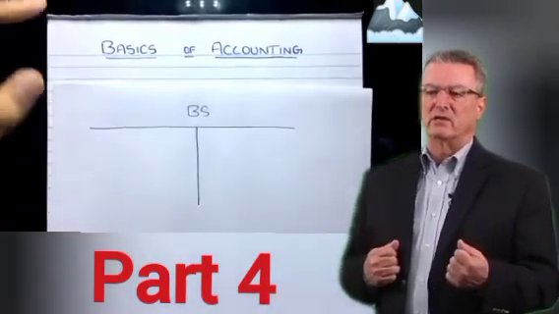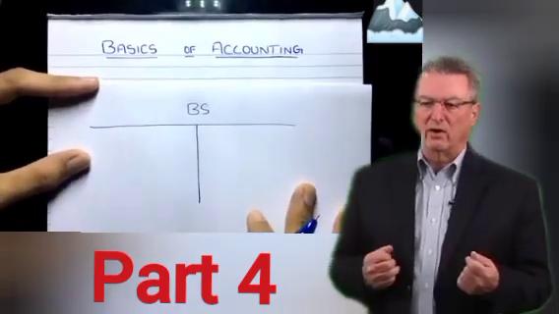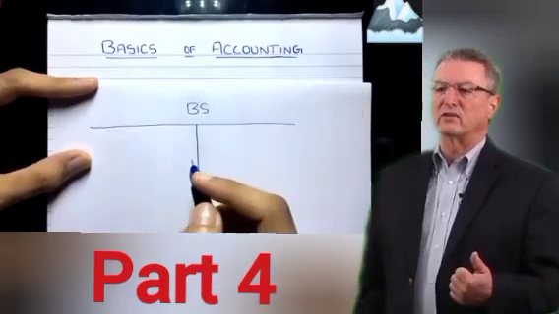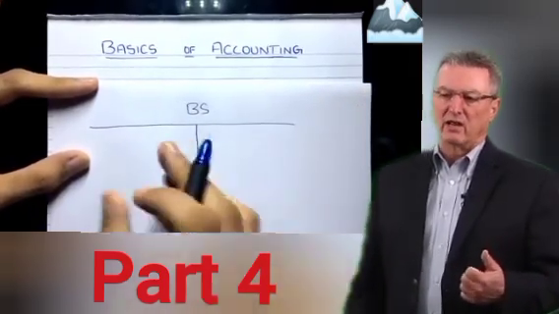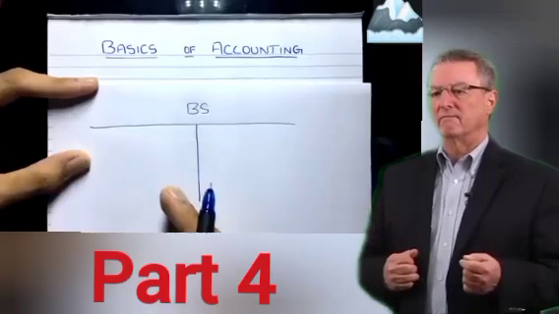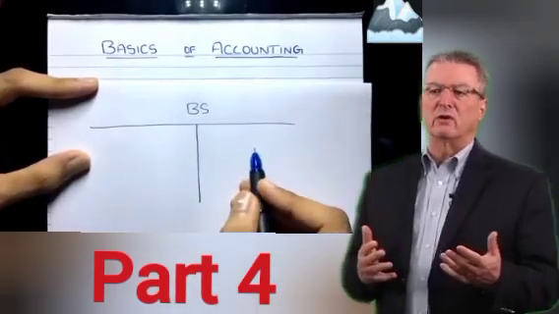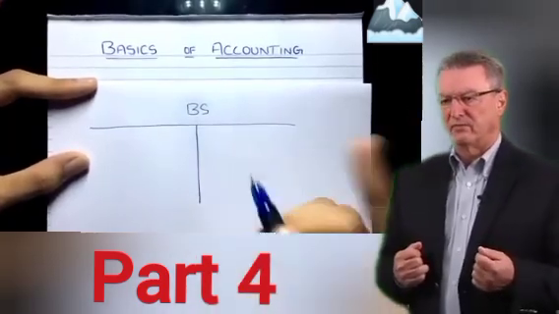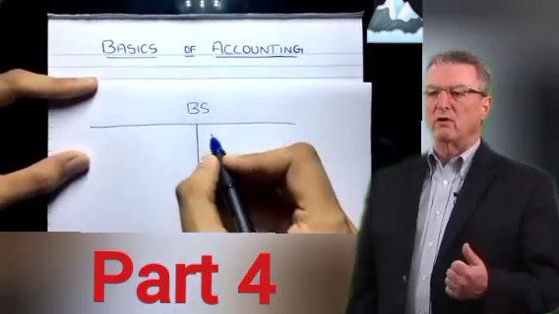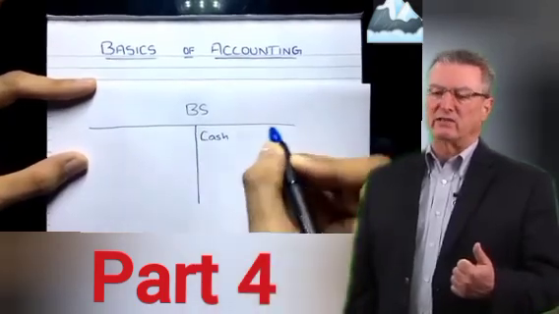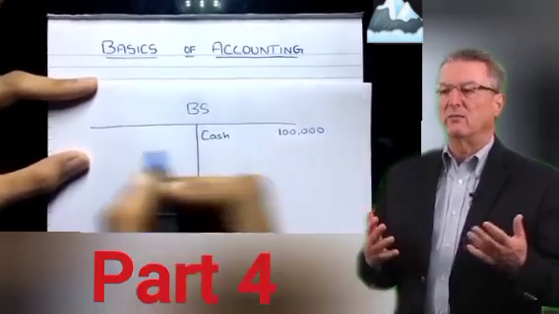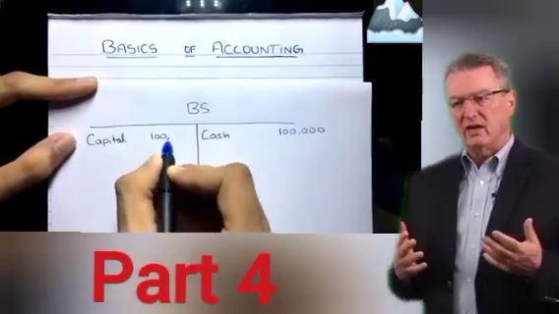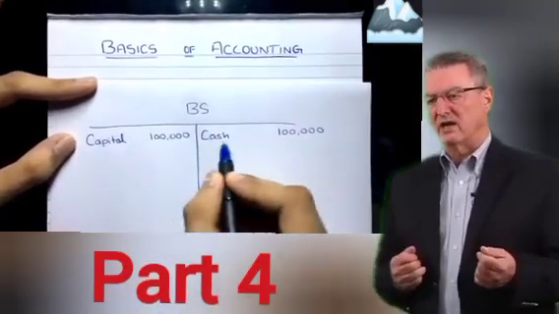Now let's see one example to understand all these elements practically. See here, let's say you have a sole proprietorship business, you are a single owner, and you started your business with 1 lakh capital. Now this is the balance sheet. Here we take capital and liabilities on the left hand side, and on the right hand side we take all the assets. You started your business with 1 lakh, so you have cash of 1 lakh in your business, and you have invested capital, so here you show the capital of 1 lakh. Clear?